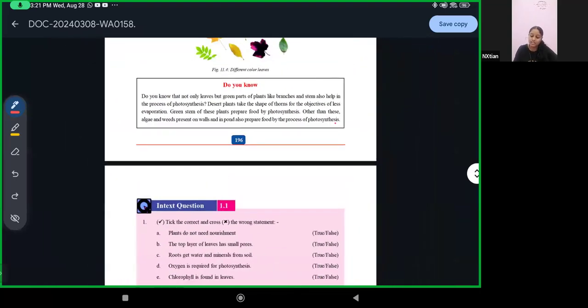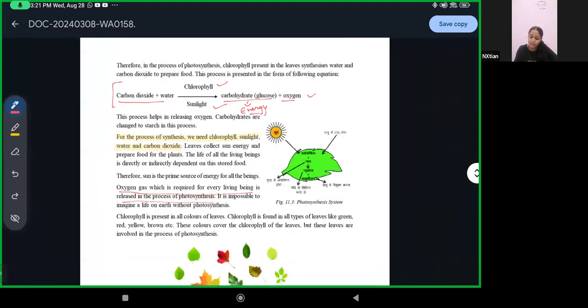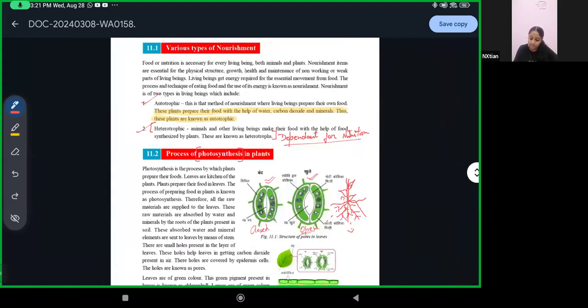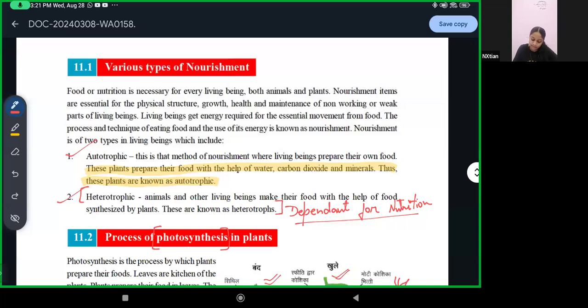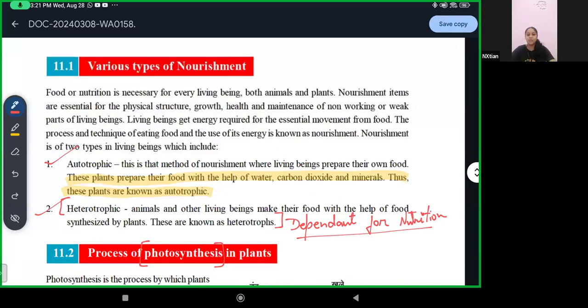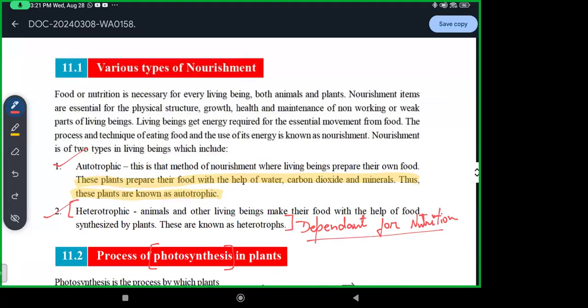So we discussed nutrition. We discussed the photosynthesis process. And we discussed two types of beings, autotrophic and heterotrophic. So can you give me an example of autotrophic and heterotrophic beings? Anyone?